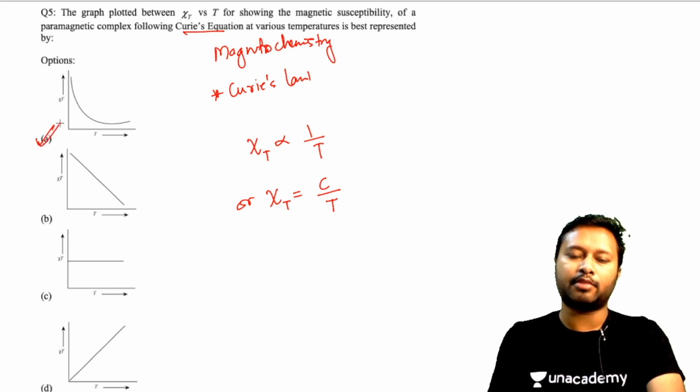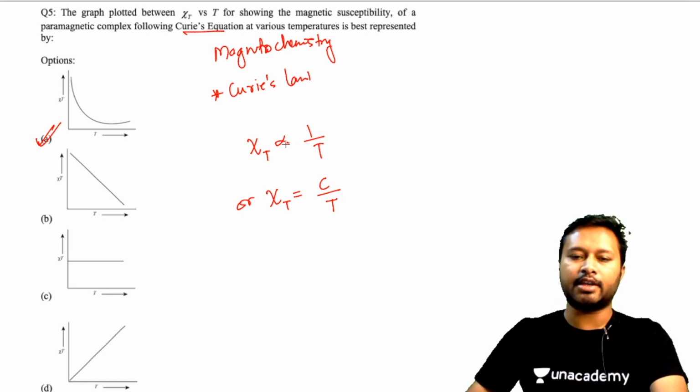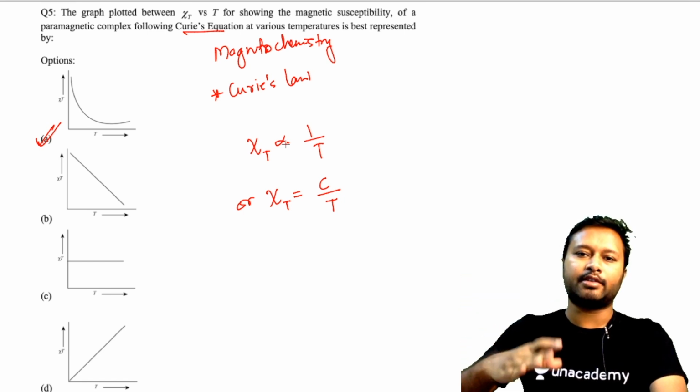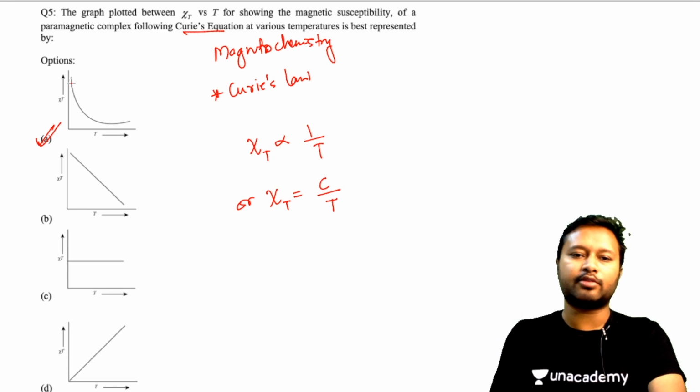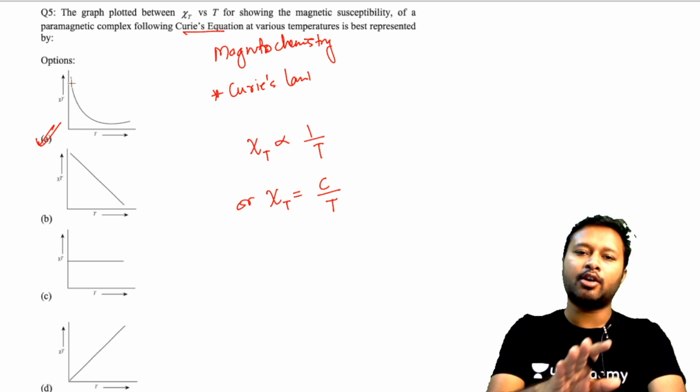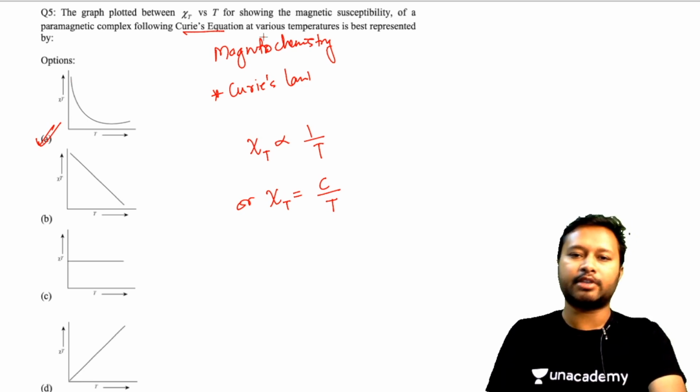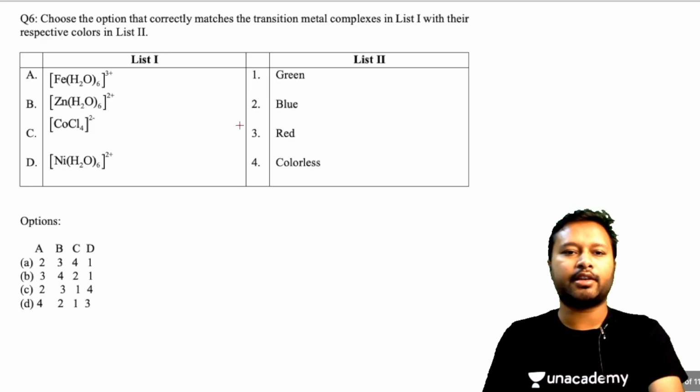That's only in option number A. So this shows an exponential decay kind of graph, and this is how it is going to be represented. So option A is the correct equation, and it's a very famous graph, or a very famous equation, when you study magnetochemistry in coordination complexes. All right, let's take the next question.